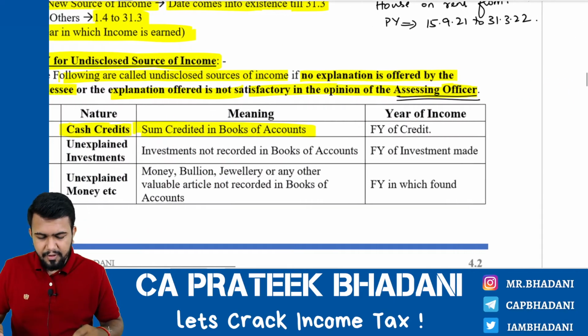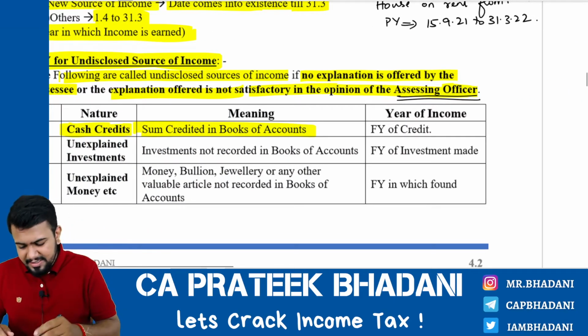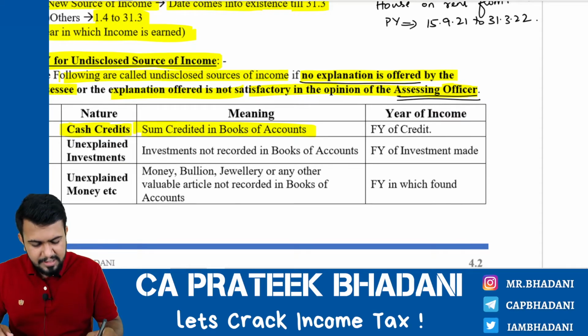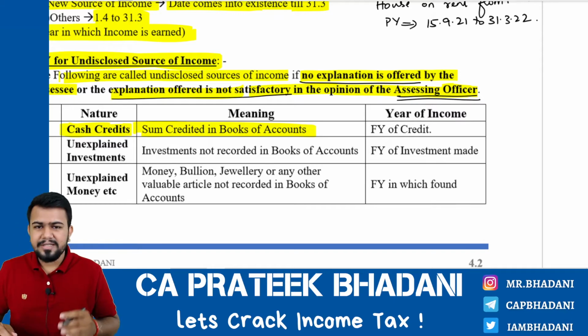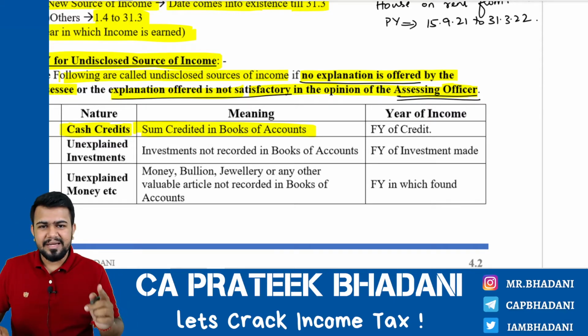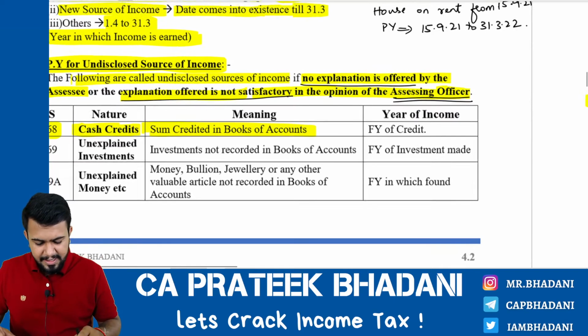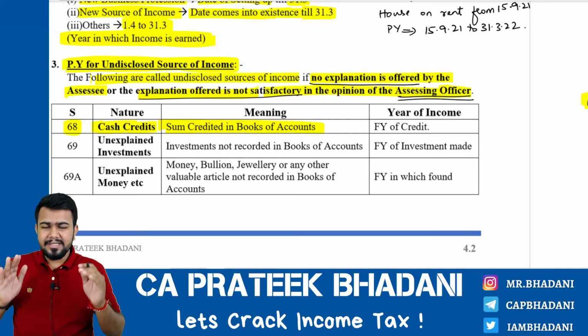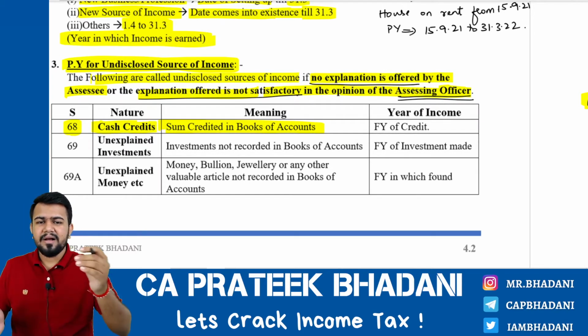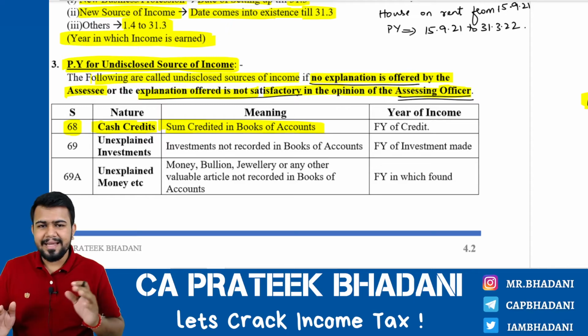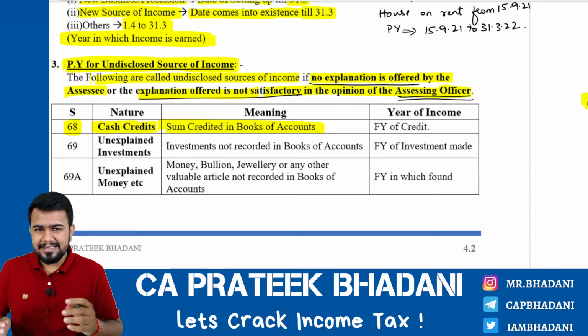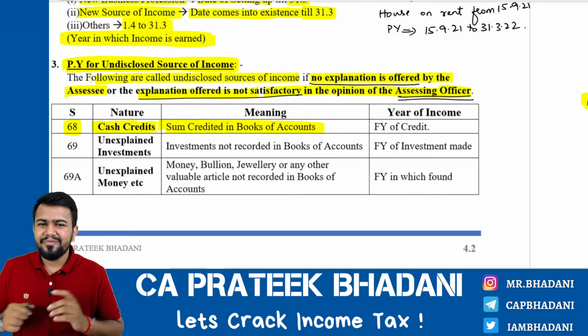Now Mr. Fraud actually offers no explanation to the assessing officer, or the explanation that Mr. Fraud is offering is not satisfactory to the assessing officer. Let me repeat it once again. Mr. Fraud, okay, in his bank account a sum of rupees 10 lakh is credited. Assessing officer finds out. An assessing officer is asking, from where did this 10 lakh come from?